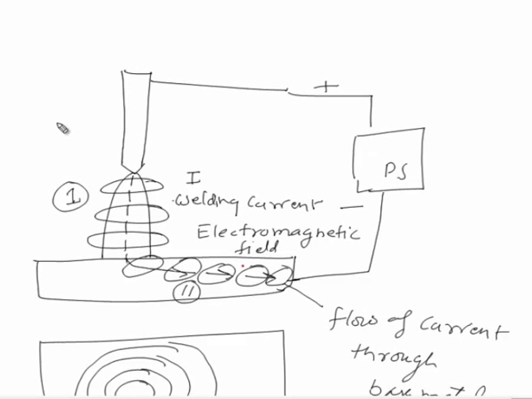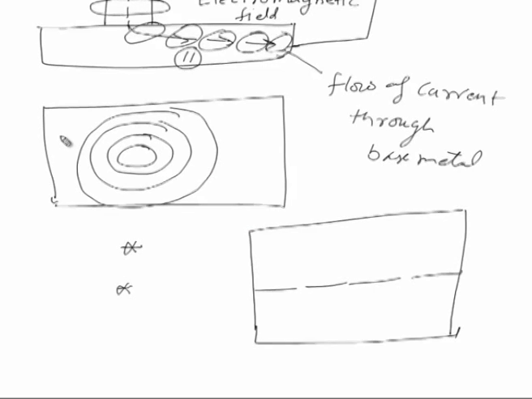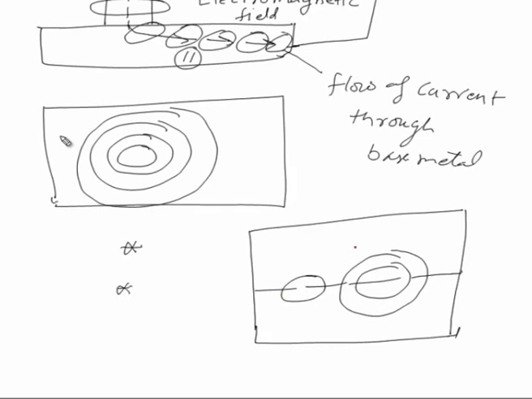Another situation that leads to interaction of the electromagnetic fields is when we start welding near the edges of the plates. Say this is the line along which welding is being done, and this is the position of the arc. When the arc is away from the edges of the plates, the electromagnetic field is distributed uniformly, but as we approach closer to the edges of the plates, clustering of the electromagnetic fields starts near the edges.